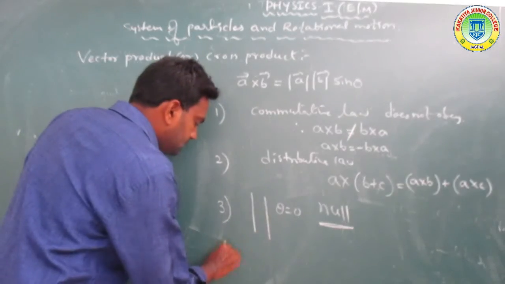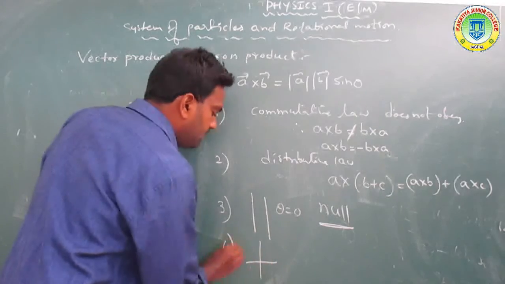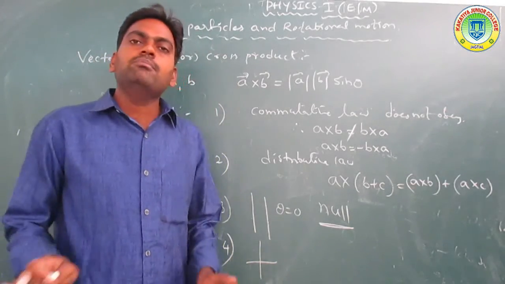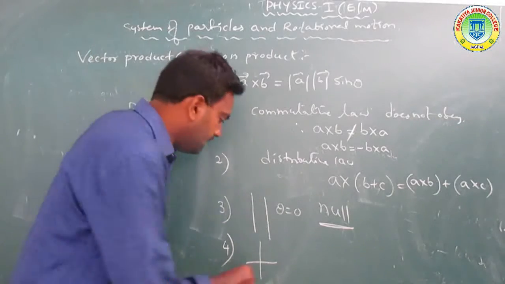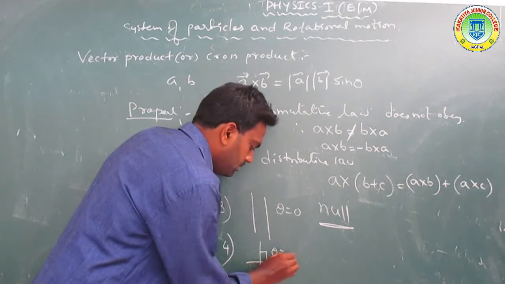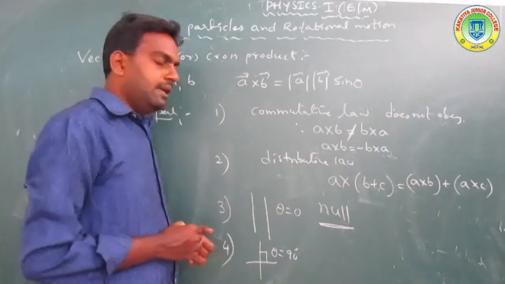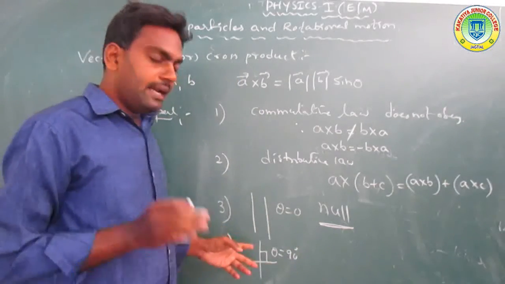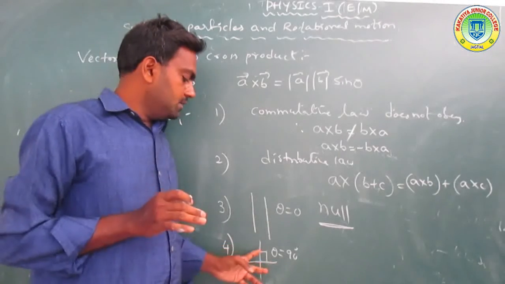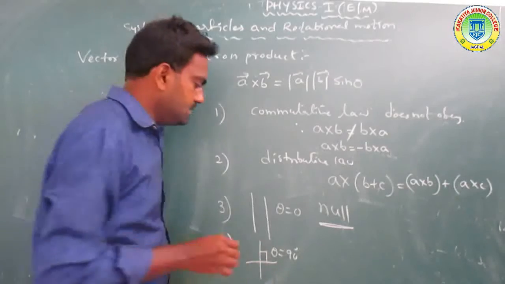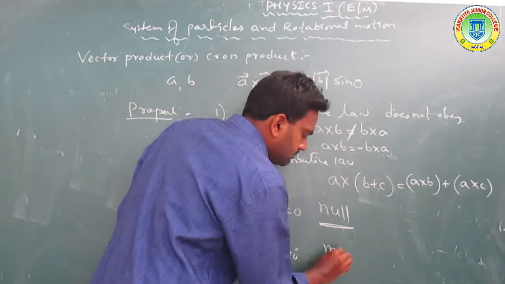Now, another case: two vectors A and B that are mutually perpendicular. The angle theta is equal to 90 degrees. That means the cross product between two mutually perpendicular vectors is maximum.